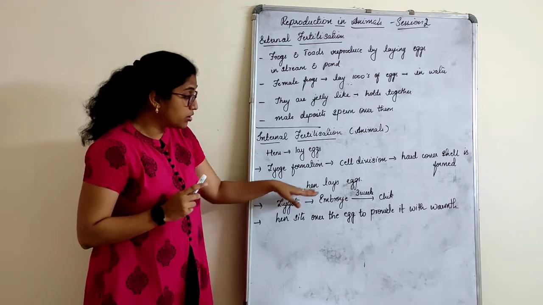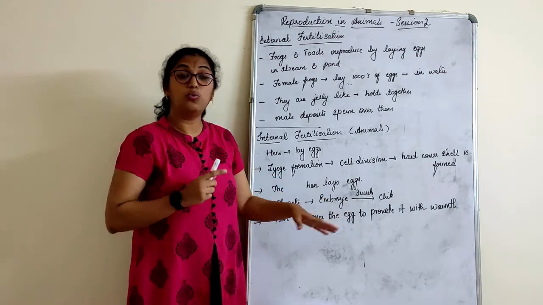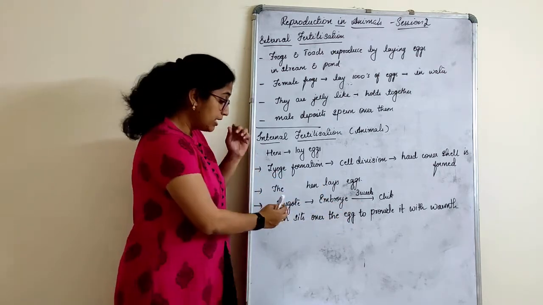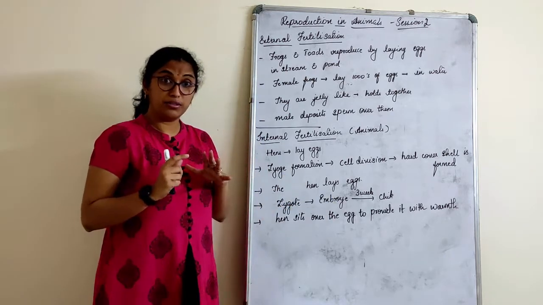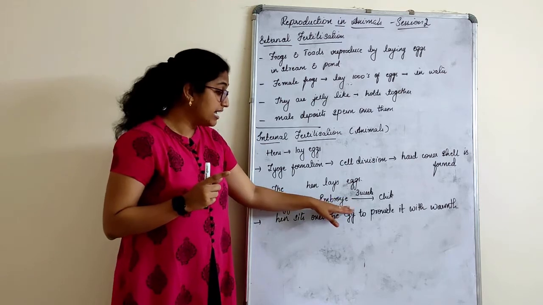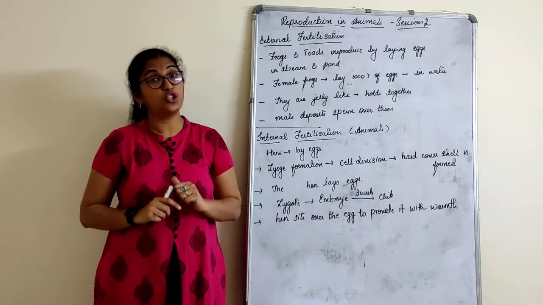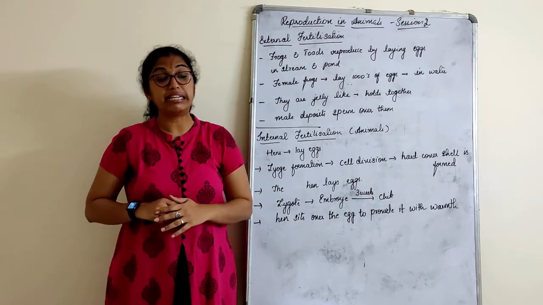Now, the zygote has to form an embryo, right? And this embryo will start developing. Now, zygote to embryo is formed, right, children? This embryo is still not developed. That embryo will take 3 weeks to develop into a chick.